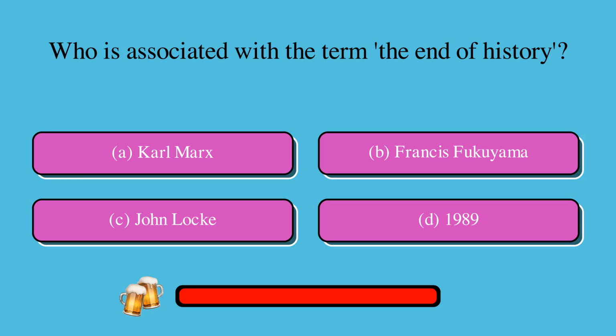Who is associated with the term the end of history? Is it A, Karl Marx, B, Francis Fukuyama, C, John Locke, or D, 1989? The correct answer is B, Francis Fukuyama.